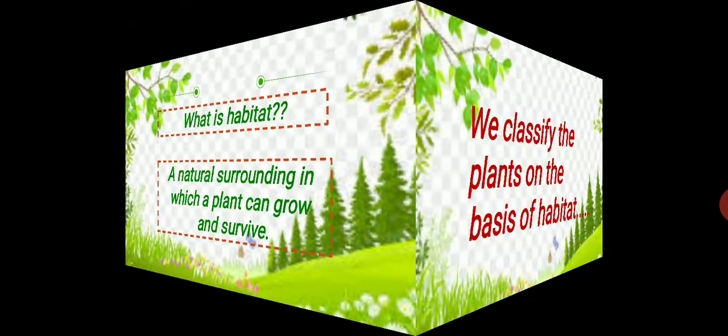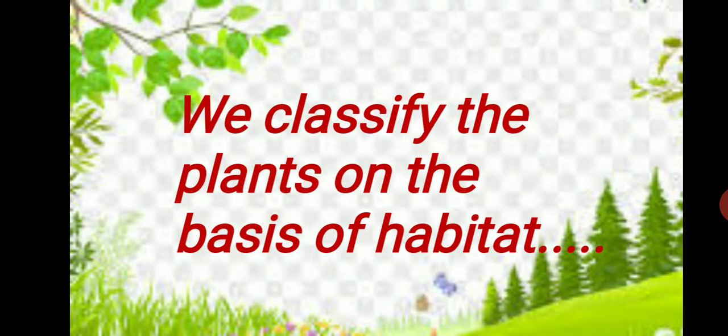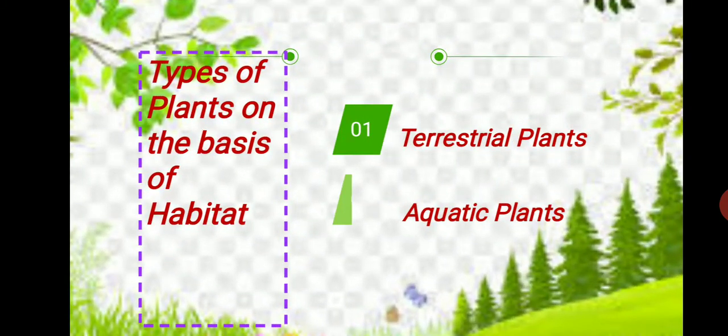Clear? Now we can classify the plants on the basis of habitat. On the basis of habitat, plants are of two types, terrestrial plants and aquatic plants. What are these? Terrestrial plants, plants that grow on land, and aquatic plants, plants that grow in water.